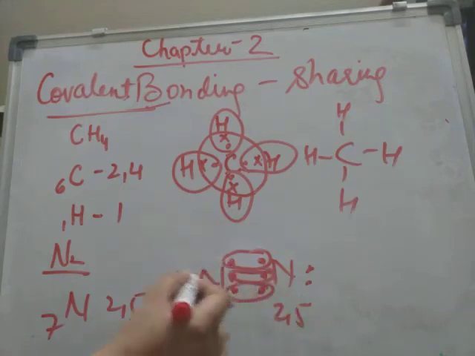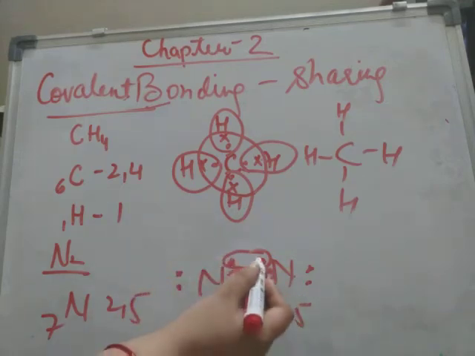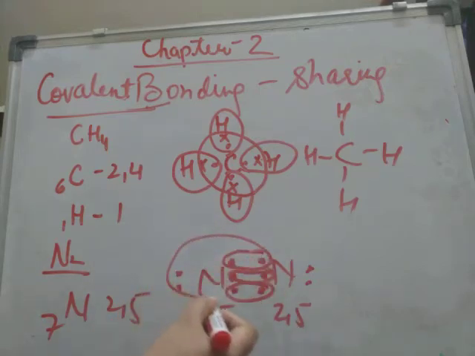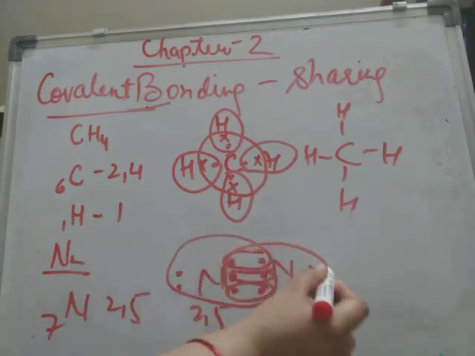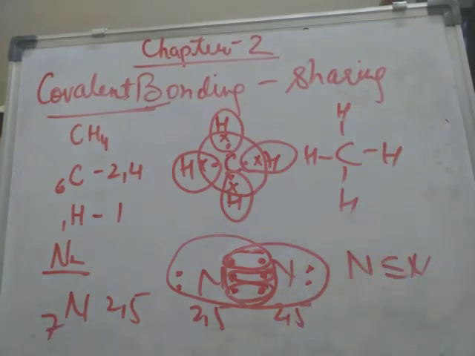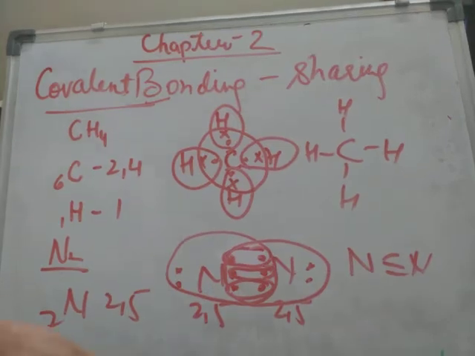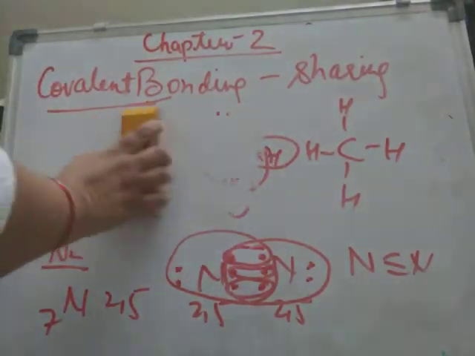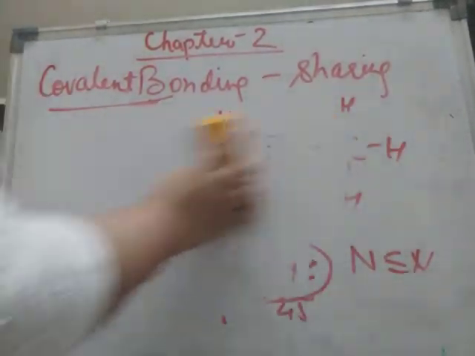Now 1, 2, 3, 4, 5, it was already having 5, and 6, 7, 8 it has shared, and this one too has shared like this. It means N triple bond N. The bond will be formed like this. So these bonds are called covalent bonds. Now, two more examples we will study here: one is water and the other is ammonia.